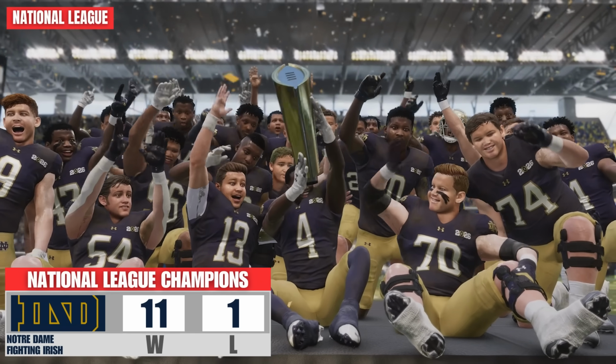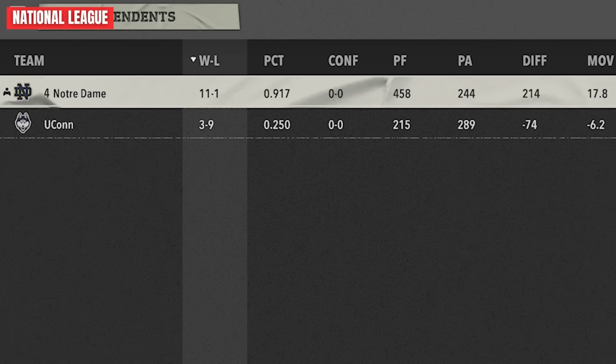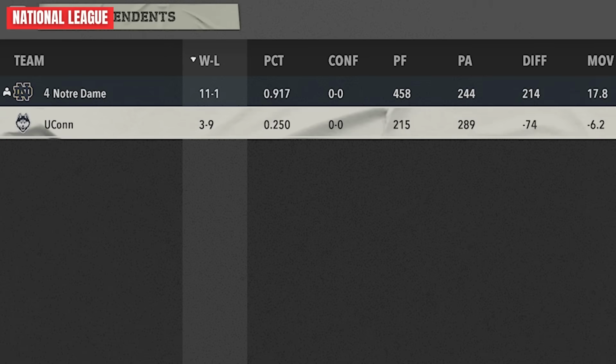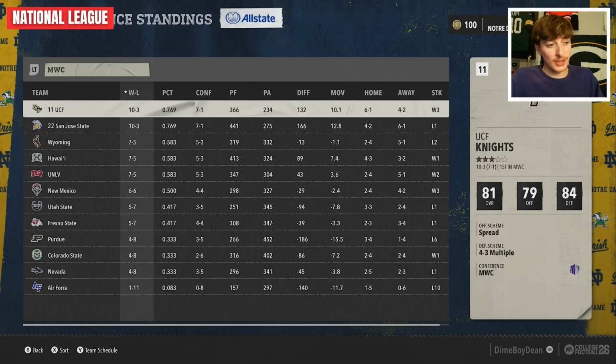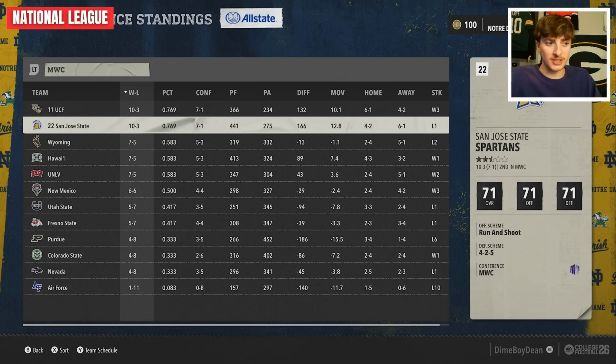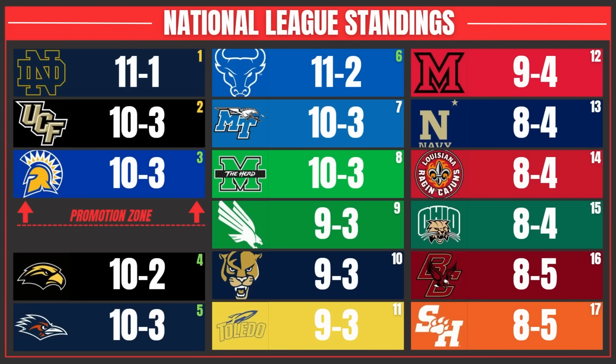I guess they scheduled cupcakes all year round this time. Yeah, they finished as the number 4 team in the country this year. UConn completely fell off. They were the better team independent-wise the last 2 seasons. UCF finished off as the 11th team in the country, no thanks to them being in the Mountain West Conference. San Jose State also had an impressive season. They ranked 22.